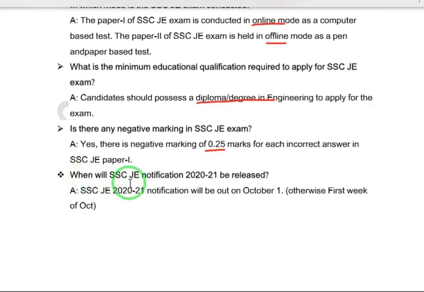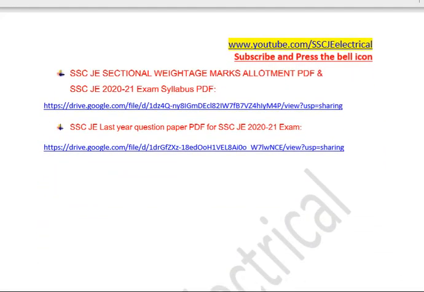When will the SSCG notification 2020 to 21 be released? It will be released in the first week of October, okay? It will be released in the first week of October. And regarding sectional weightage allotment, the syllabus PDF, and last year's question paper, we will discuss.